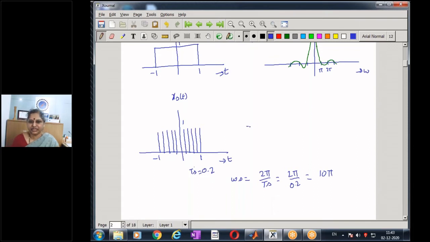Now if I try to sketch the spectrum of this sampled signal, the Fourier transform, I have omega, and the spectrum of my sampled signal is going to be my original spectrum present here, with integral multiples of pi, my original spectrum. This is pi, 2 pi, 3 pi, and so on. And then it's going to become periodic, and at 10 pi I have another component.